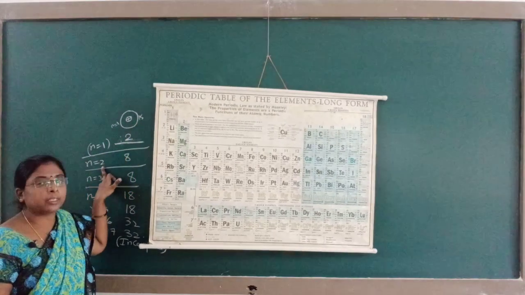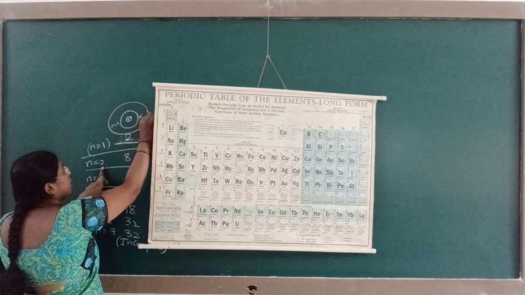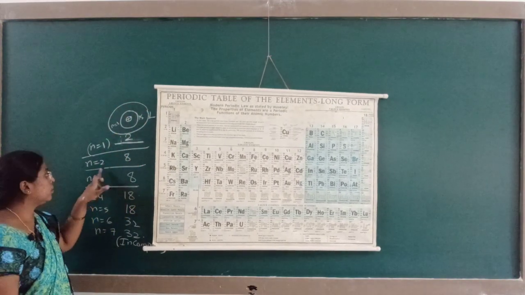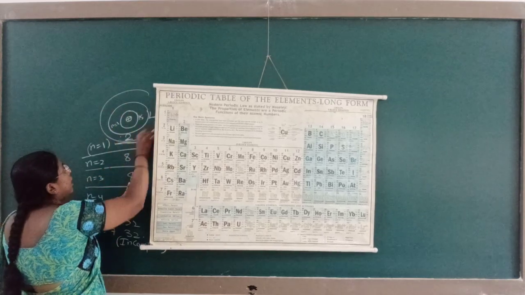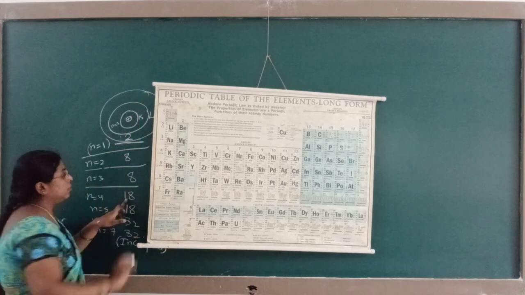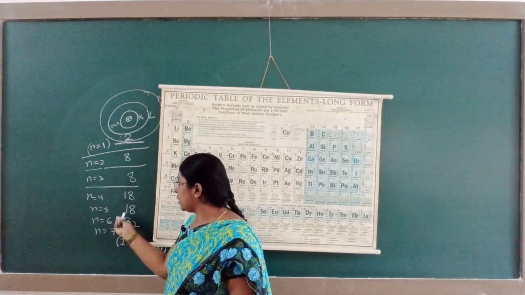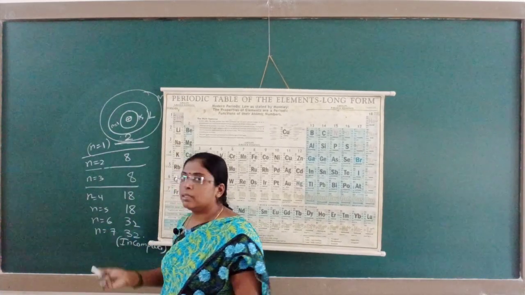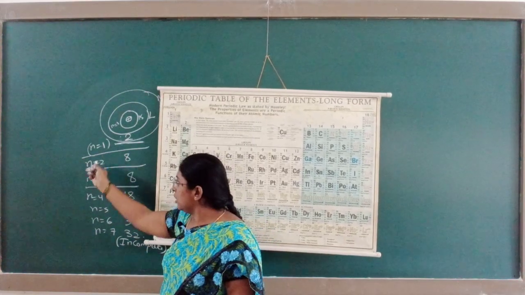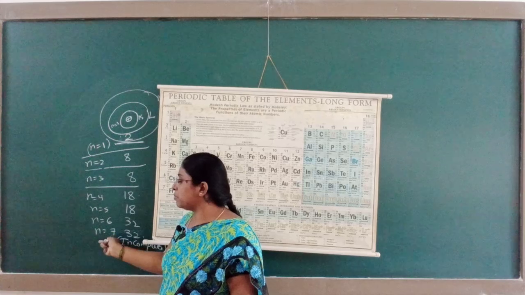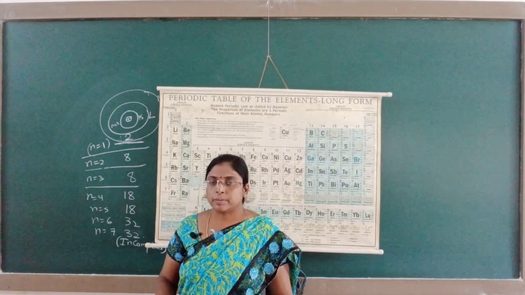N is equal to 2 indicates these elements are having 2 shells, that is K, L. N is equal to 3 indicates these are having 3 shells, K, L and M. Similarly, n is equal to 4 indicates 4 shells, 5 indicates 5 shells, 6 shells, and maximum it is having 7 shells. N is known as the principal quantum number. It indicates the number of shells present in the elements.